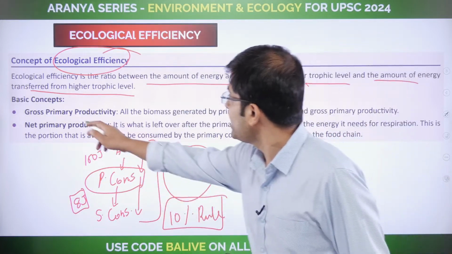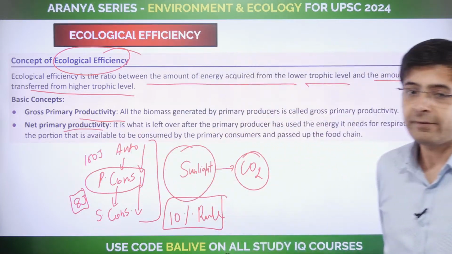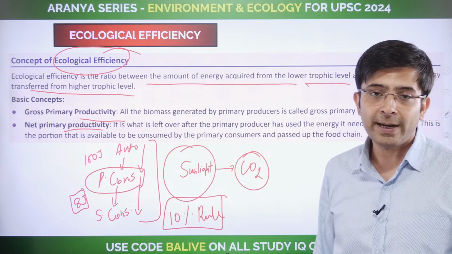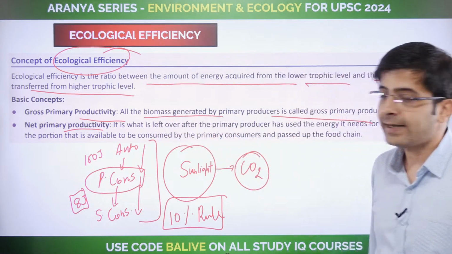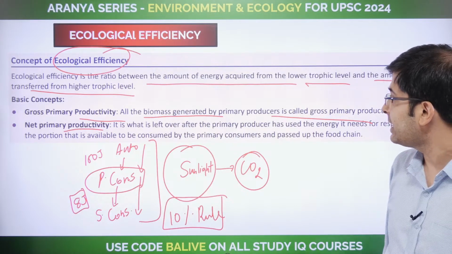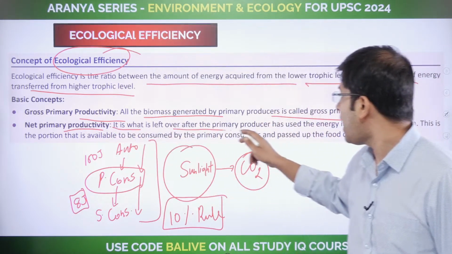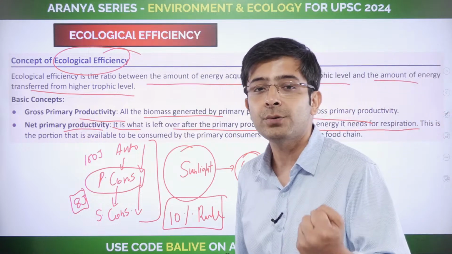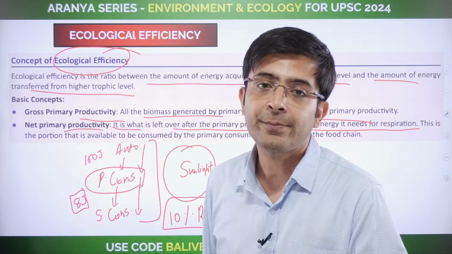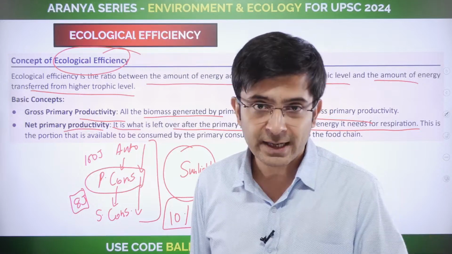The gross primary productivity and net primary productivity are the only two methods in which you calculate this. So the total biomass generated is the gross primary productivity, and what is left over after the primary producer has used the energy needs for respiration, creating tissues, all of that is the net primary productivity. Like gross tax and net tax.